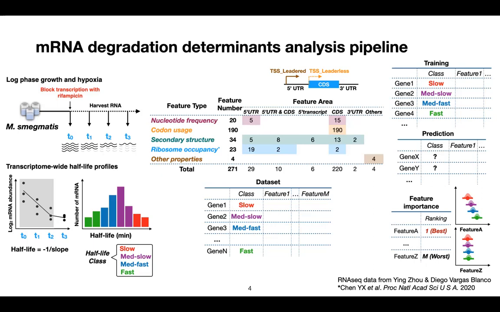At the end, the model will rank the features by their ability to contribute to the prediction. Those more important features will have more distinct distribution over half-life classes, compared to those are less important.